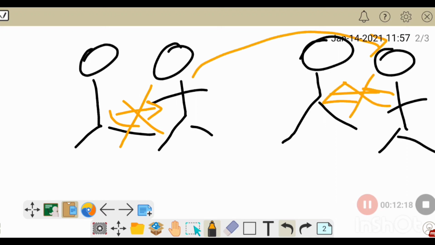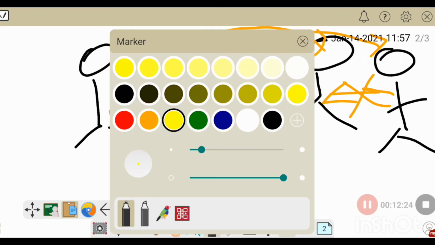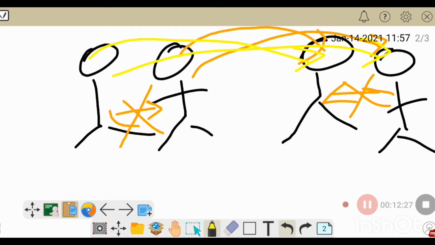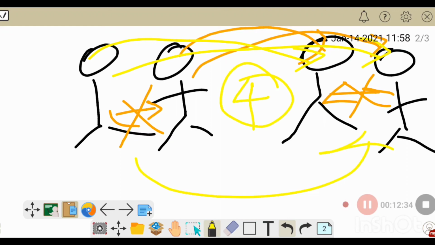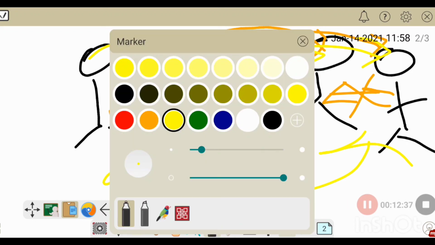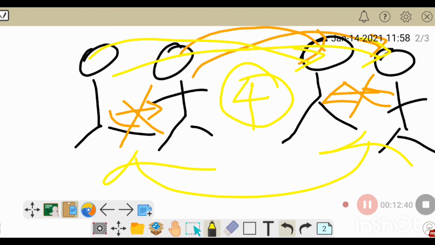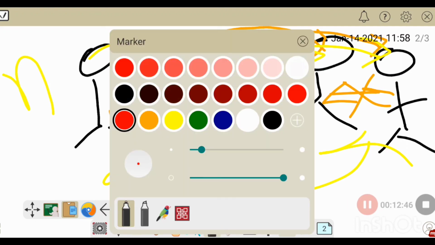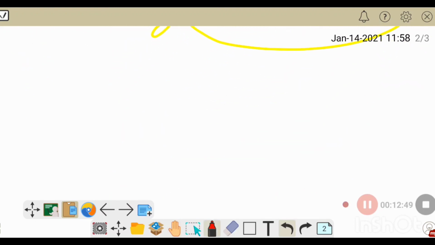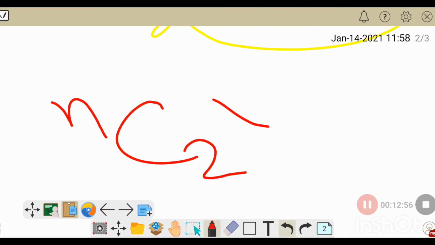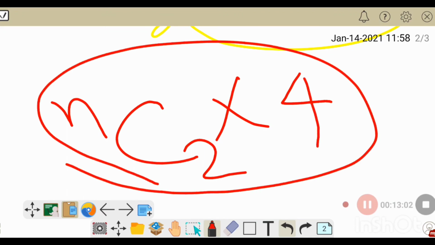But this person will shake hands with this one, and this one will also shake hands with that one. Similarly for the other two. So there are a total of 4 handshakes when 2 couples meet. So for one selection of 2 couples out of n, there are 4 handshakes involved. With 5 couples, we select 2 couples and there are 4 exchanges possible. So this would be the answer.